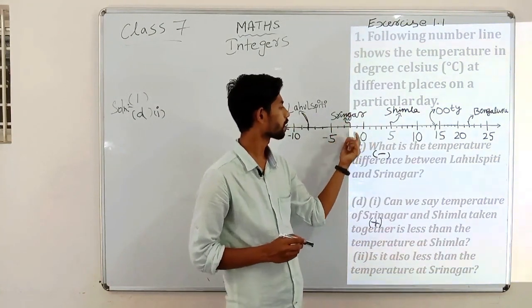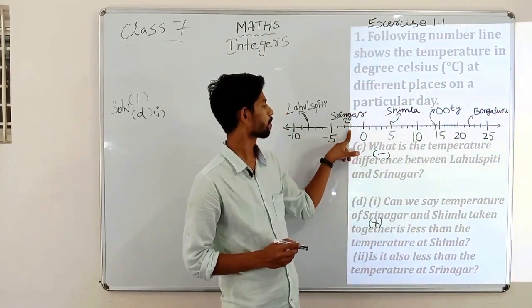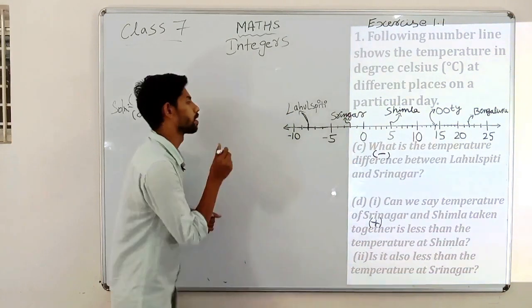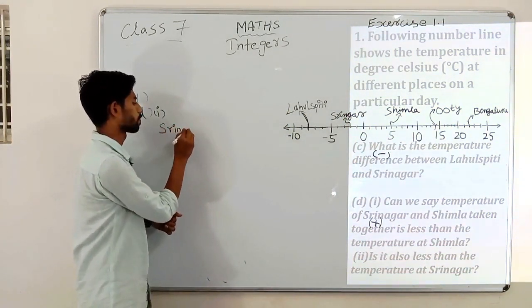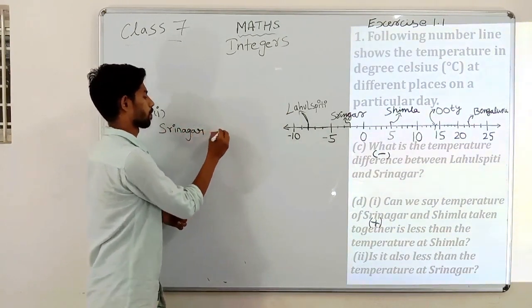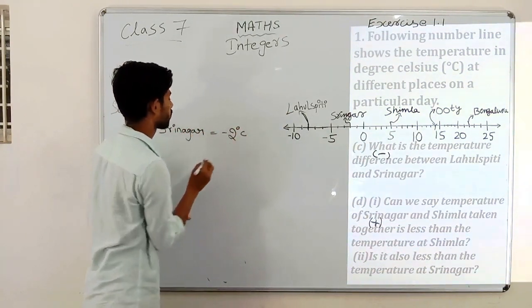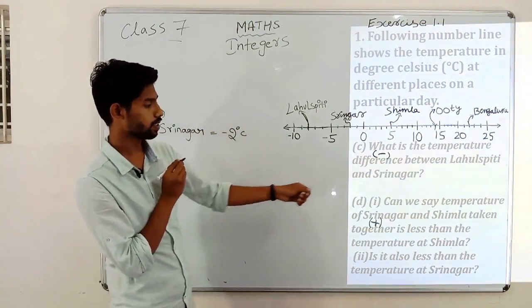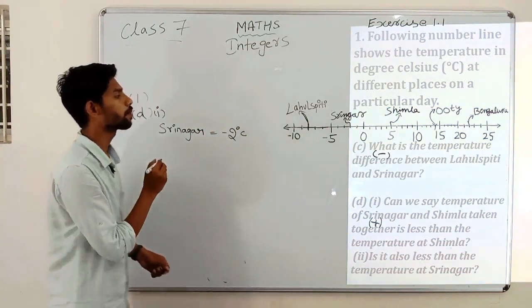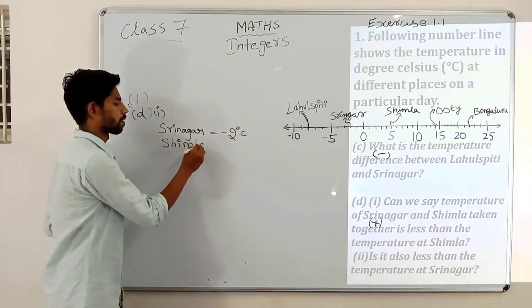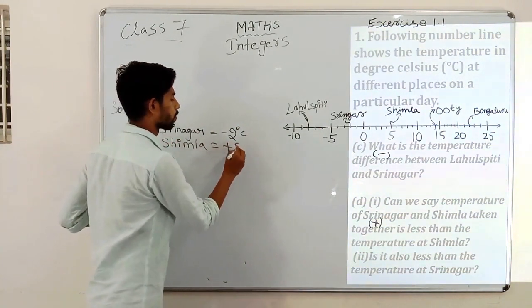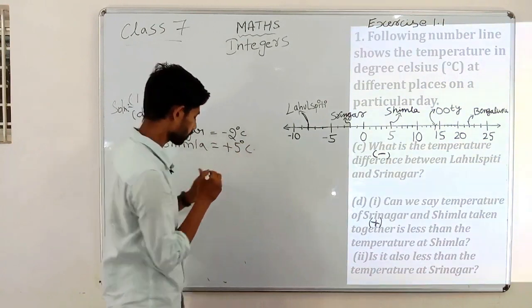Srinagar is having 0, -1, -2, -2 degree Celsius. So write down Srinagar -2 degree Celsius, and another thing, Shimla. Shimla which is having +5 degree Celsius.